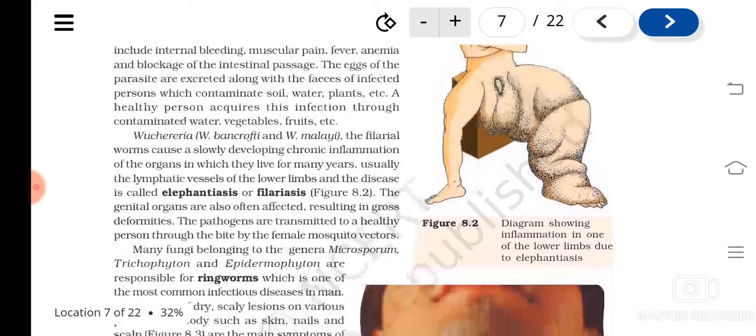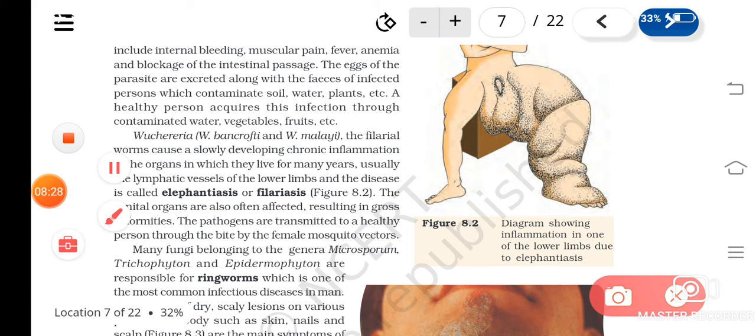Okay, then another example for the disease caused by the worms or the helminths is what? Wuchereria. Okay, and see, there are two species, Wuchereria bancrofti and Wuchereria malayi. This can be asked. The species of Wuchereria that cause what? Elephantiasis or filariasis. What are they? Wuchereria bancrofti and Wuchereria malayi.